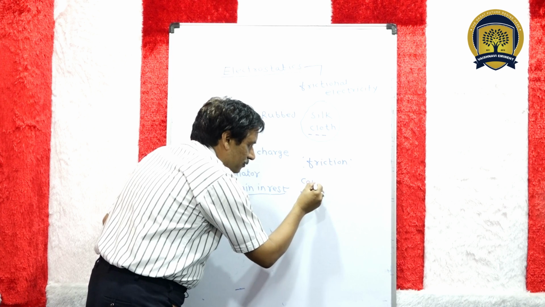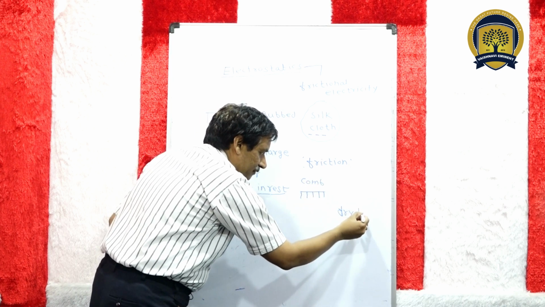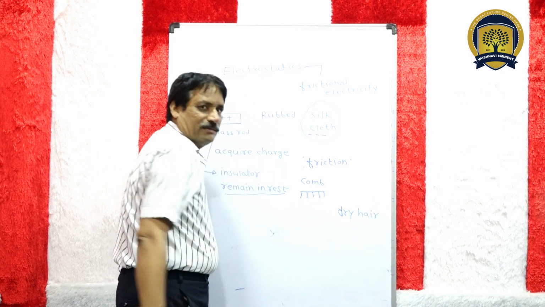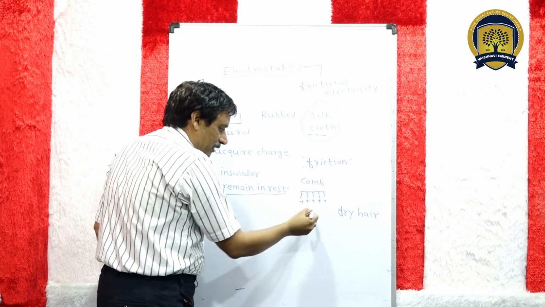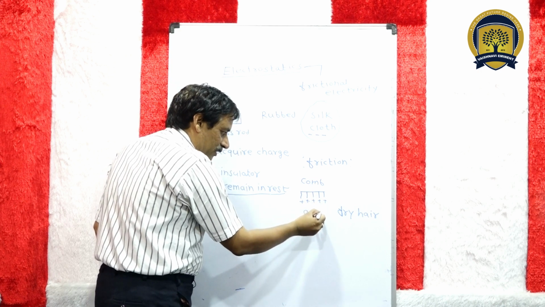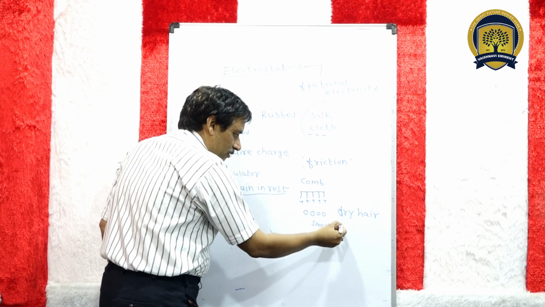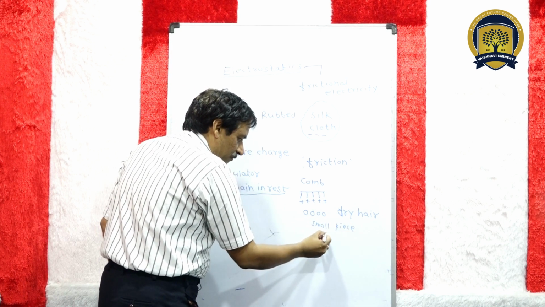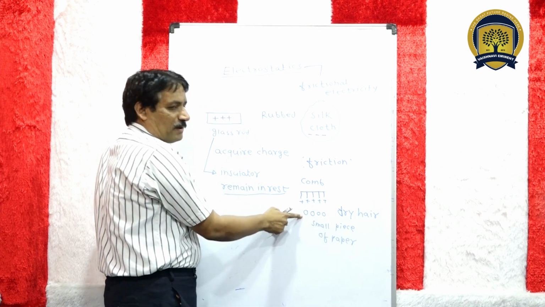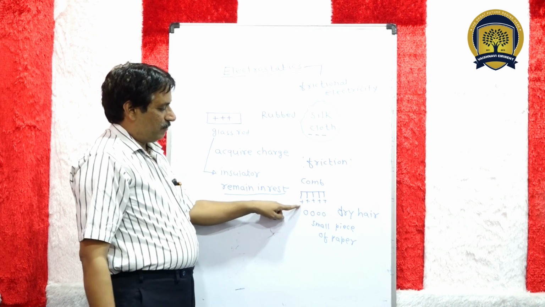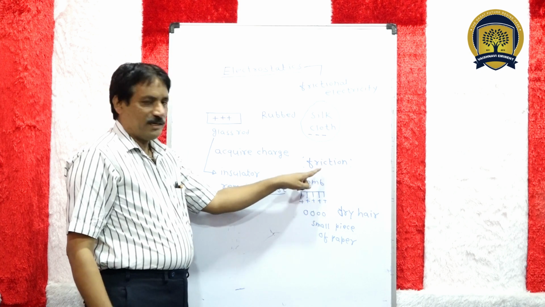This comb is rubbed with dry hair. It acquires positive charge. It attracts the small piece of paper. This paper piece is attracted by the comb. This charge is also produced due to friction.